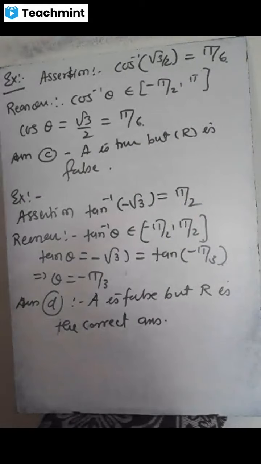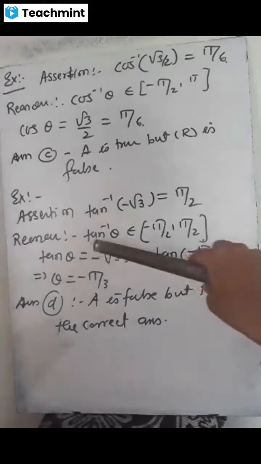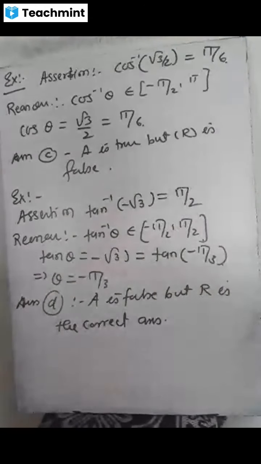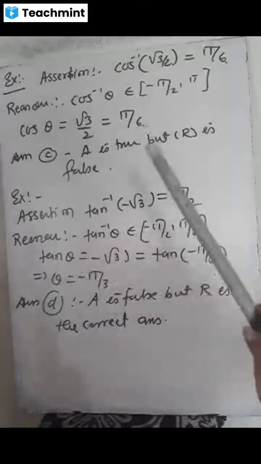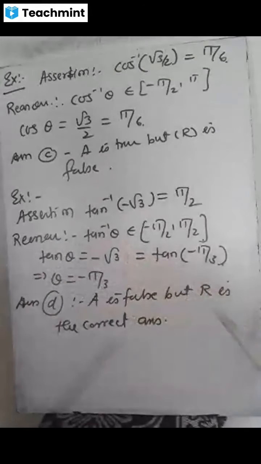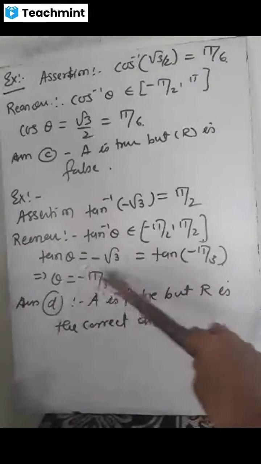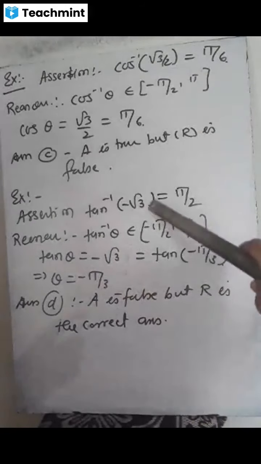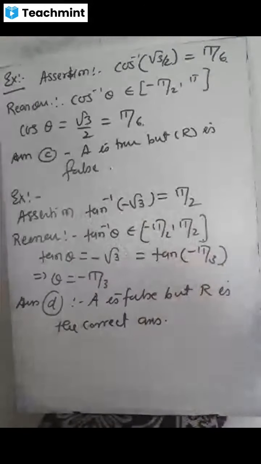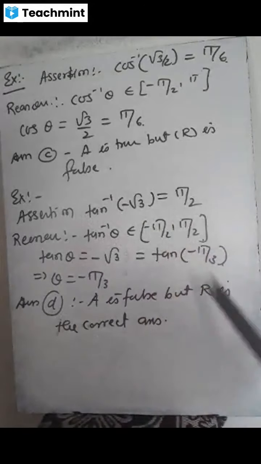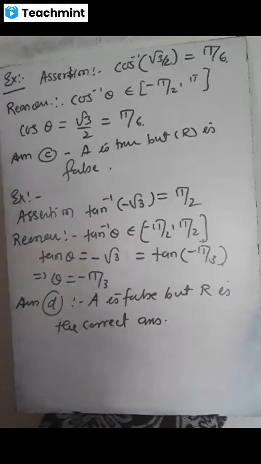In the next question, assertion: tan inverse of minus root 3 equal to pi by 2. And for reasoning, it is given tan inverse theta belongs to minus pi by 2 to pi by 2, tan theta equals minus root 3, and therefore tan theta equal to minus of pi by 3 and theta equal to minus pi by 3. But if you observe assertion and reasoning, this assertion is completely wrong. So we choose the option D because A is false and R is correct. So likewise, sometimes you have to solve it and you must know all these values of range and values, and then only you can solve the problem.